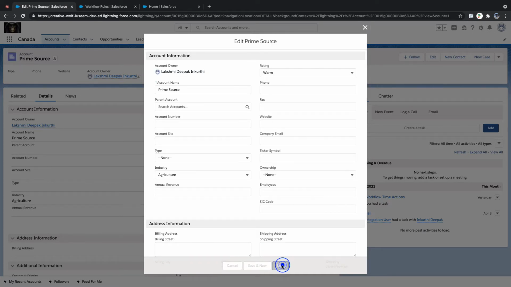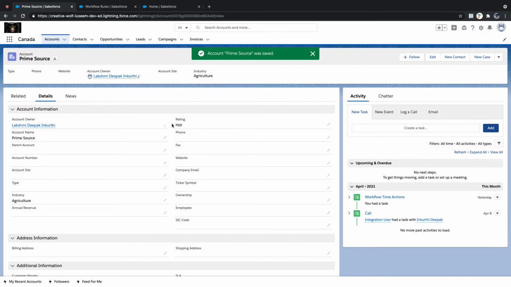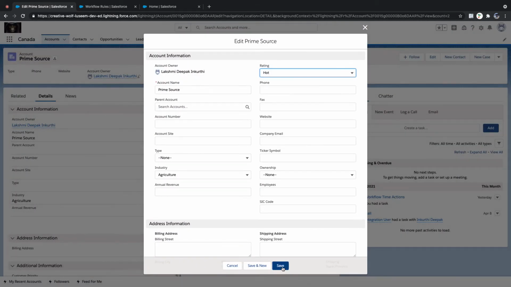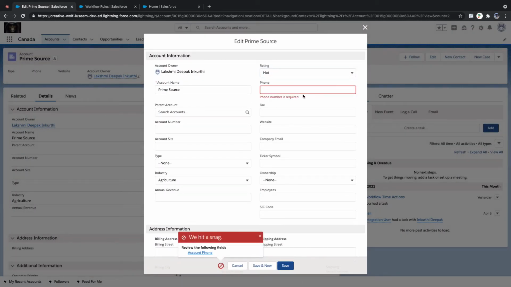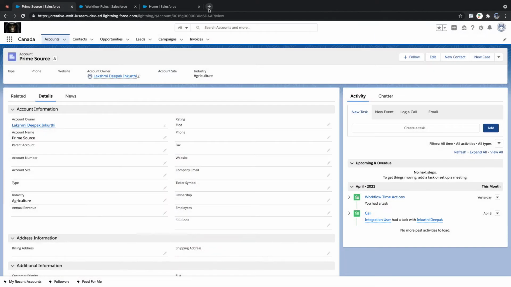So you are right, it will execute without any issue, right? And does it mean that you can edit also? No, it will expect you to enter the phone number while editing. But the validation rule can be skipped in this workflow execution.